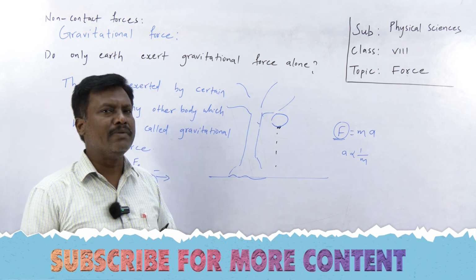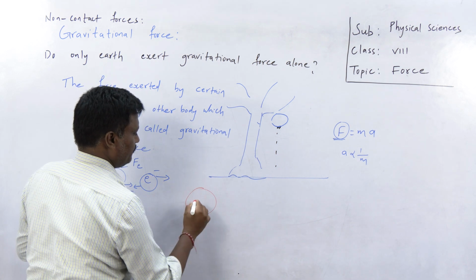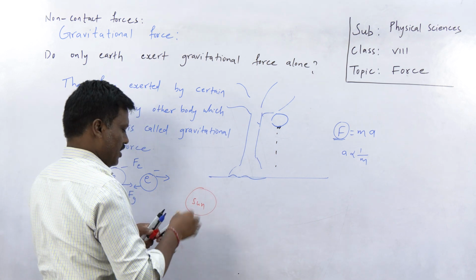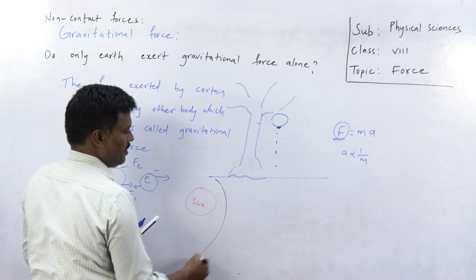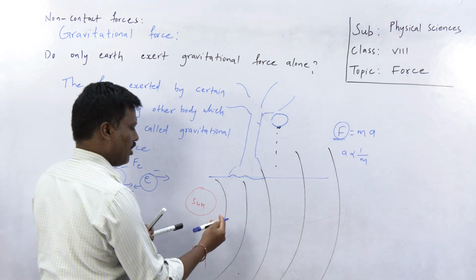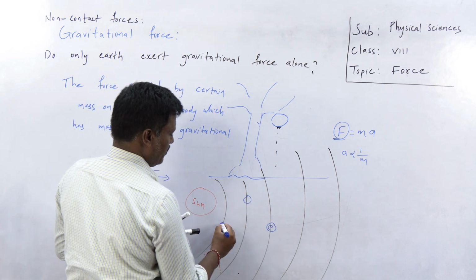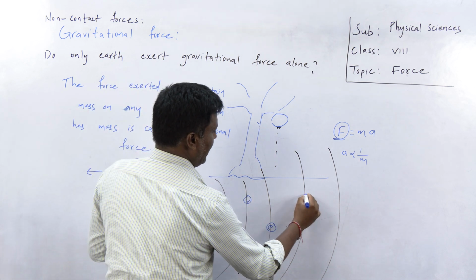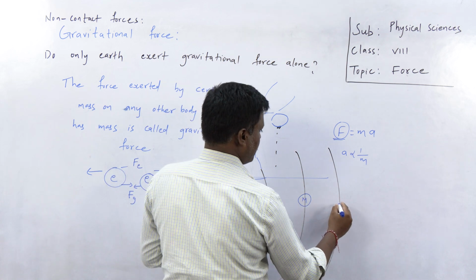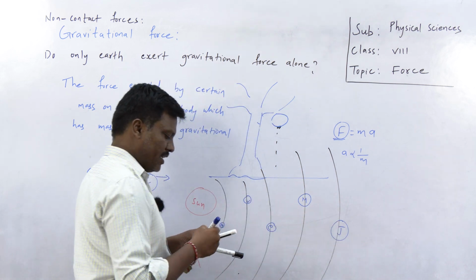If you compare Jupiter, so this is the sun, right? Planets revolve around the sun in a particular path. Here we have Mercury, Venus, Earth, Mars, Jupiter.